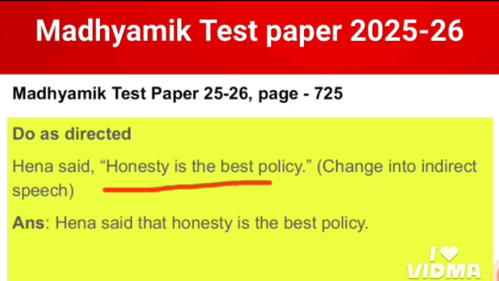Actually, this is the reported speech here, and this is a universal truth. That is why in the indirect speech, no change will be made to this reported speech, as this is a universal truth. That is why the answer is: Hena said that honesty is the best policy.